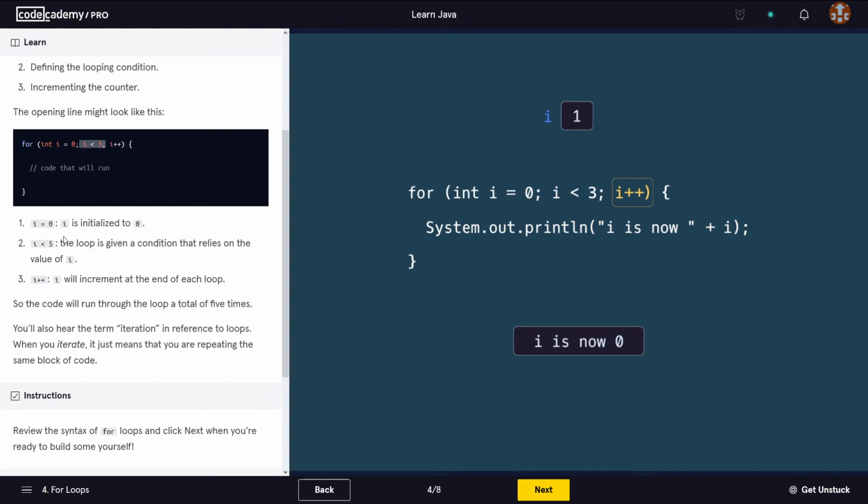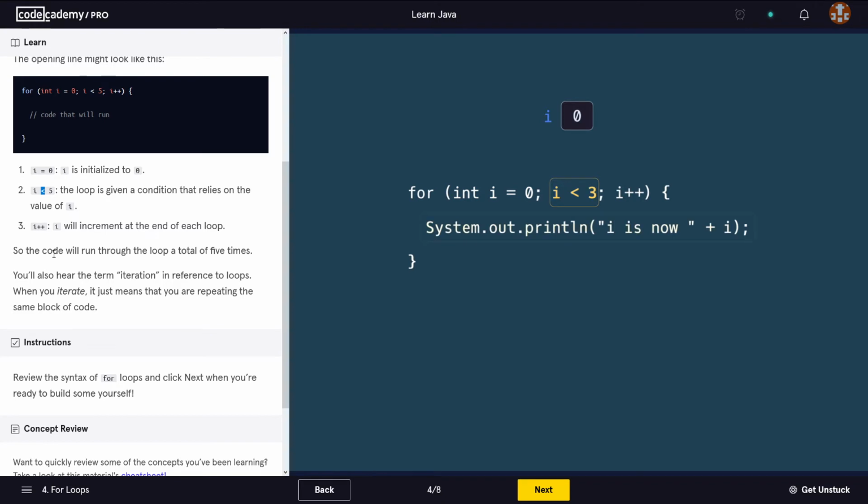In the second point, i is smaller than 5, the loop is given a condition that relies on the value of i. And then in the third step, we have i++, which increments i at the end of each loop. Okay.